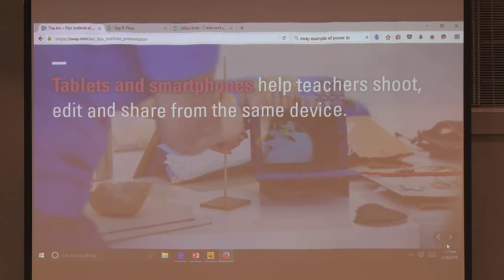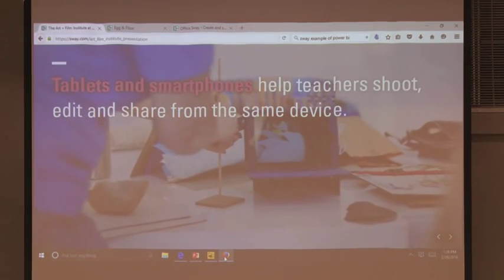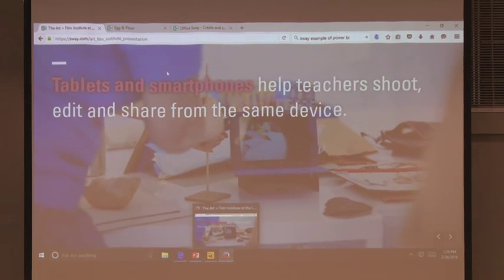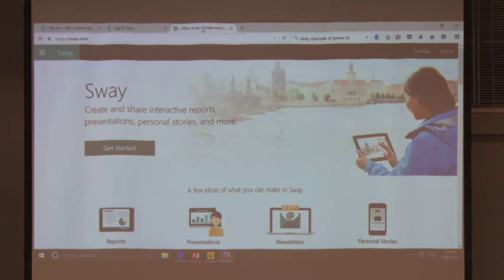Do you want to make one live? And if you happen to have a device right now, go to sway.com. You could make one live with me. So let me just show you how easy this is, because that's the power in all of this. So first, I'm going to go out to a website. Everybody remember what's tattooed on your arm? Remind me. What is it?